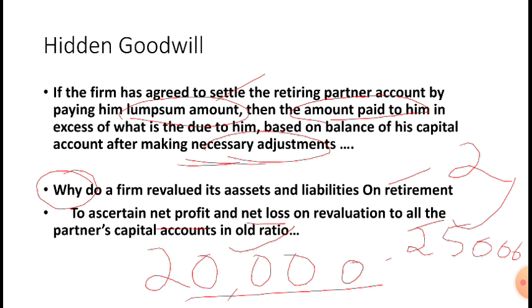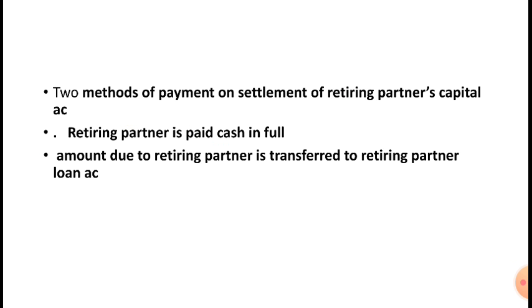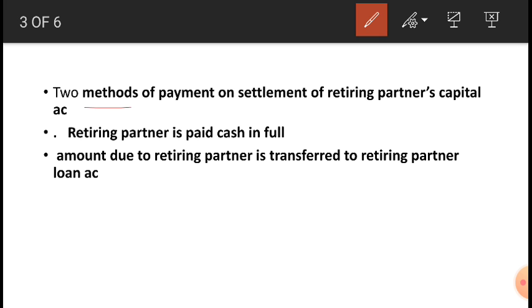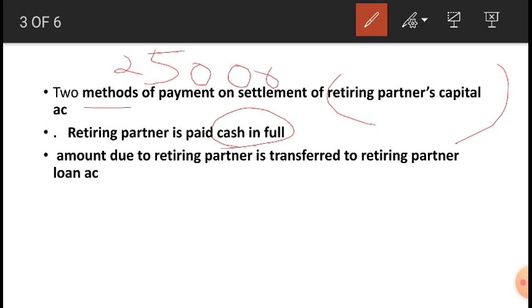Okay, yes. Now the question is a 2 marks question. What are the 2 methods of payment of settlement of retiring partner's capital account? That is, when the retiring partner goes, how will you settle his account? There are 2 methods to settle. Now I am retiring and going, my account, how will you settle? There are 2 methods. First is retiring partner is paid cash in full. Either the 25,000 you have decided to give me, you can give me the amount in cash, in hand, or another method is amount due to retiring partner is transferred to retiring partner loan account.